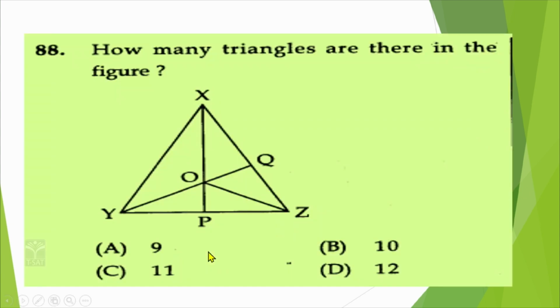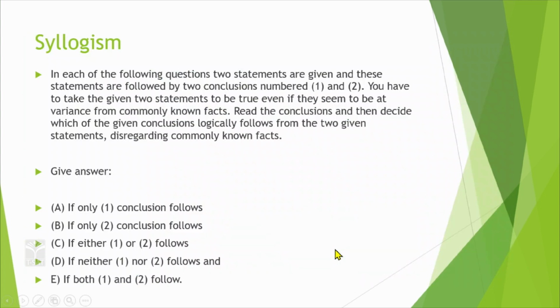Now, how many triangles are there in the figure? This is very important. So, how many means you have to say this whole is 1, this one is 2, this is 3, this is 4, this one is 5, this one is 6, this one is 7, this one is 8, this is completely 9, this is 10, this is 11 and this one is 12. So, there are 12 triangles. I will give a simple method to do it here.